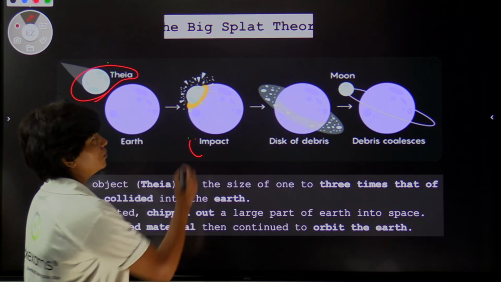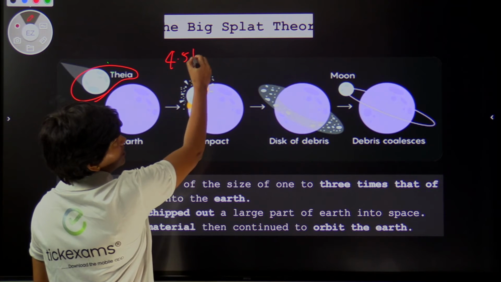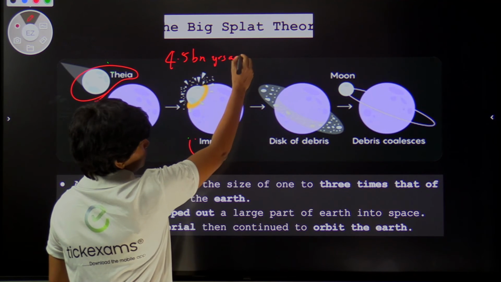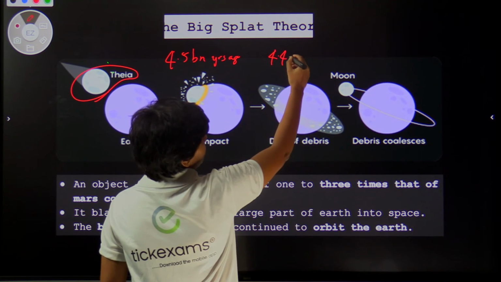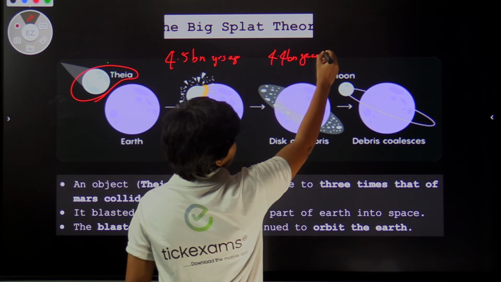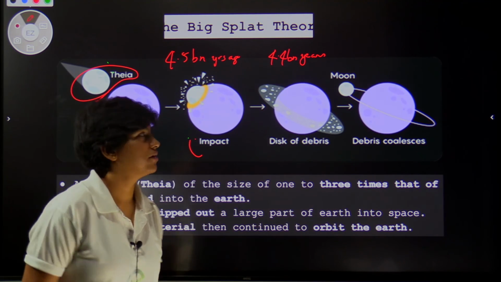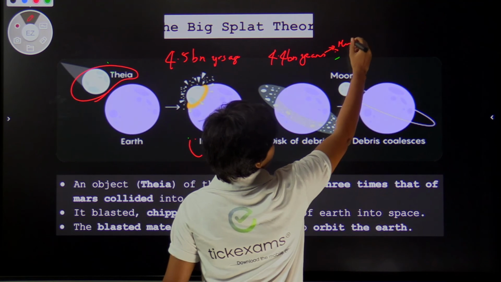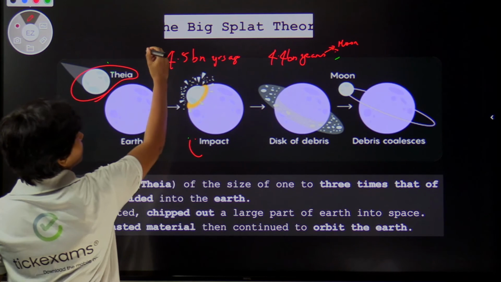It is believed that Earth was formed 4.5 billion years ago, and the Moon was formed just another 100 years later, after Earth's formation, which is 4.5 billion years ago.